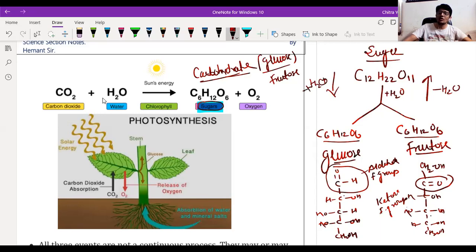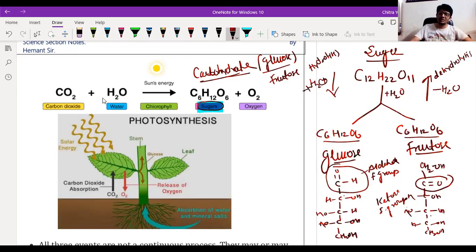Hydrolysis means addition of water, and dehydrolysis means removal of water. So when sugar gets hydrolyzed, it converts into glucose and fructose. But when glucose and fructose undergo dehydrolysis, they give the sugar molecule. Understood, beta, this part?